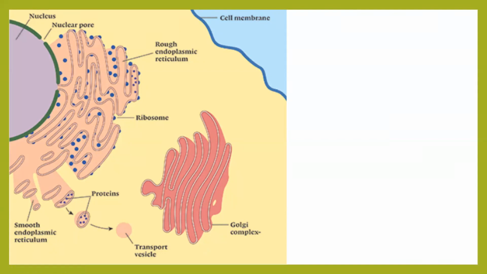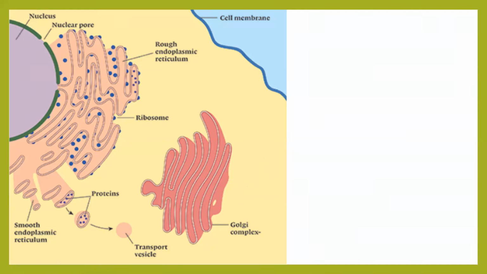Correct, very correct. Cis face. And which is this face called as? Where you are able to see my cursor moving. Correct, it's the trans face.